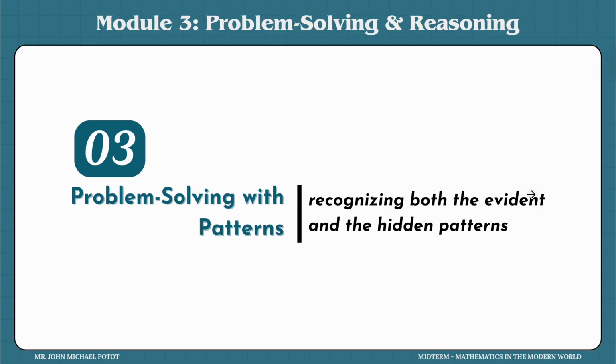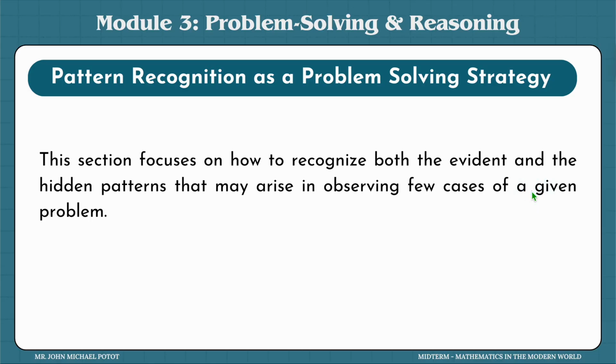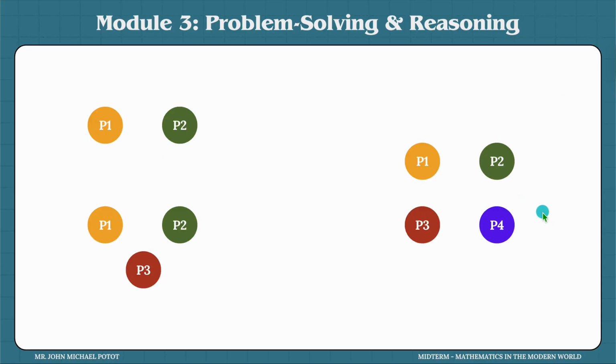This time, we will recognize both the evident and the hidden patterns. So we'll see that here. Now, pattern recognition as a problem-solving strategy. Earlier, you were told about George Polya. This time, we'll try to see how we can make use of pattern recognition to also solve a problem. Now, this section focuses on how to recognize both evident and even hidden patterns by observing the cases of the problem. So here, we have the instance when 2 persons are present, how many handshakes can be done? If there are 3 people in a group, how many handshakes can be done? And if there are 4 people, how many handshakes can be made?